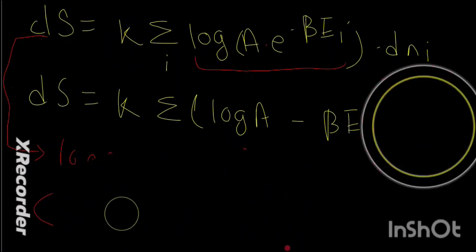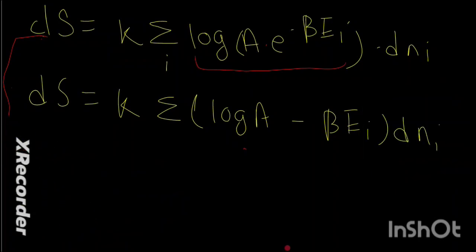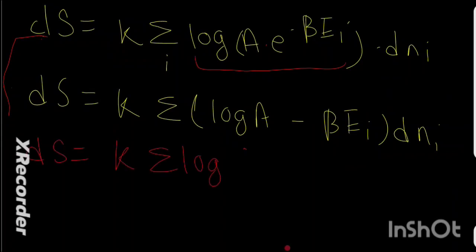So this is the derivation. Okay, so now moving towards another thing. This is our particular equation. Now separating it, we will get k ds is equal to k sigma log a into dni minus k beta ei into dni, summation.